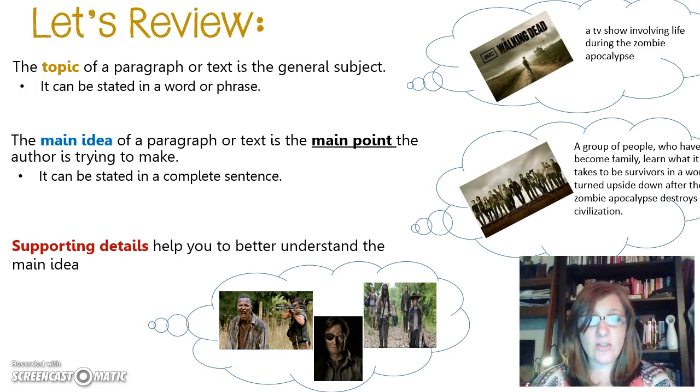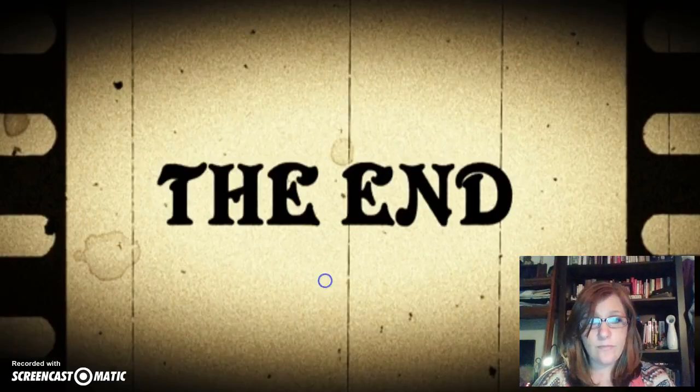The supporting details will help you to better understand the main idea. Of course, you have to know a little bit about the characters and the world in which they live and the situation, the zombies, what's going on in that particular lifestyle, the way that people have changed in order to be survivors in this particular world, and how people have come to be enemies of other people and how those things have all changed. And you also have to understand the relationships between the people. What does it mean to be family in this particular world?